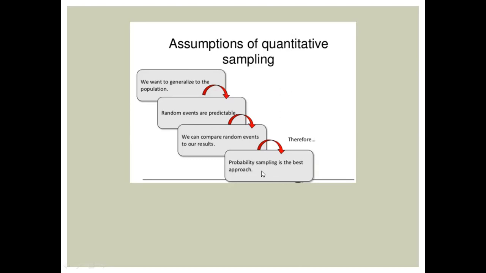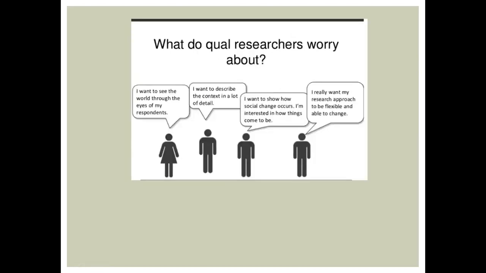quantitative sampling. Whereas in qualitative research, the researchers want to see the world through the eyes of their respondents. We want to describe the context in a lot of detail. We want to show how social change occurs. Researchers are interested in how things come to be, and want their research approach to be flexible and able to change.